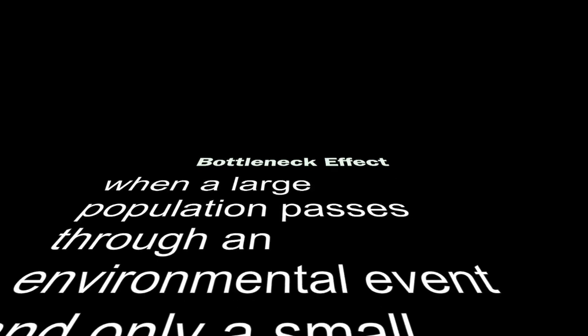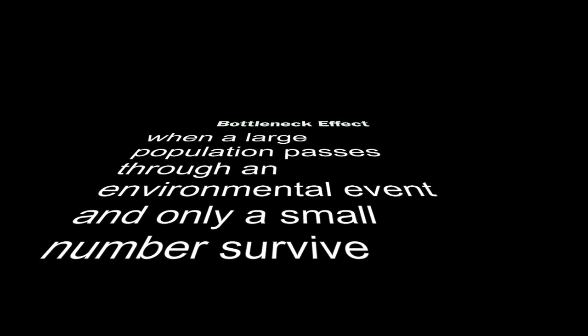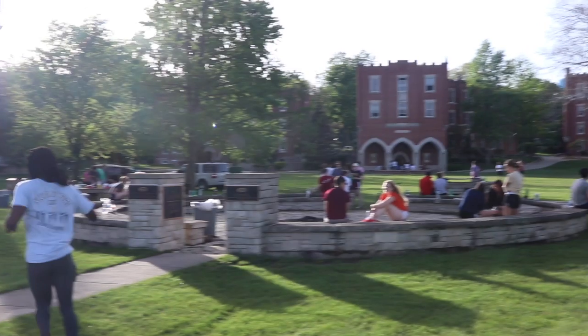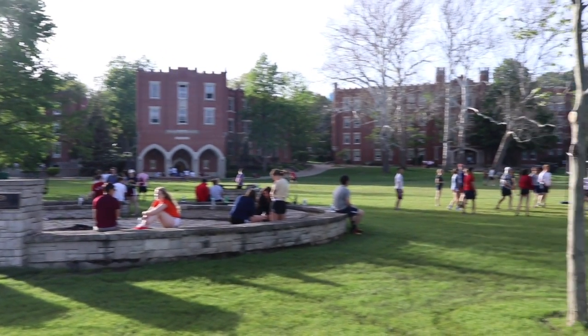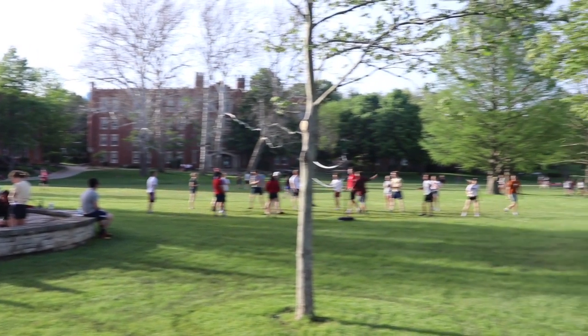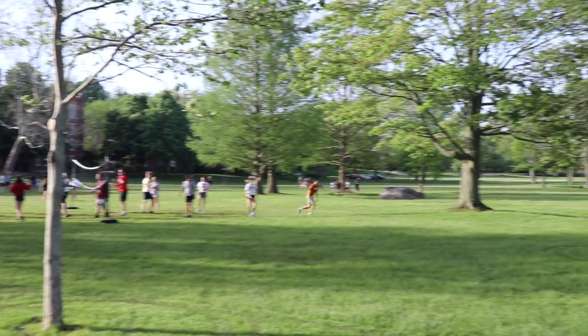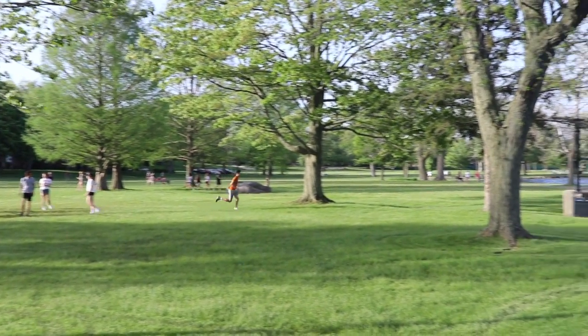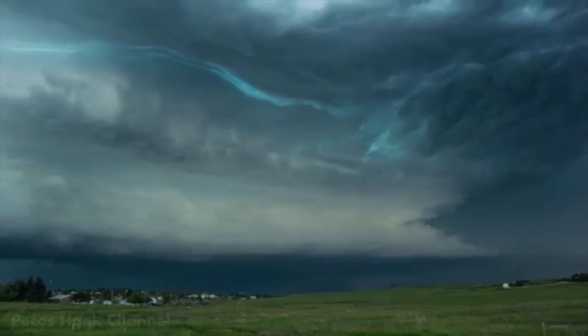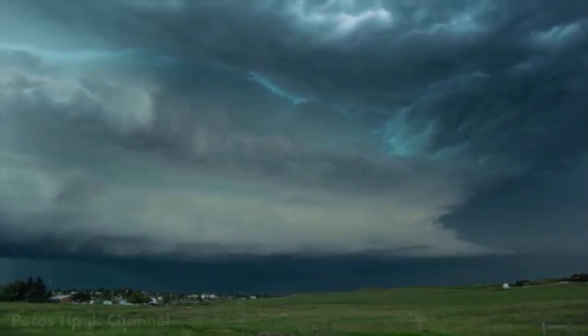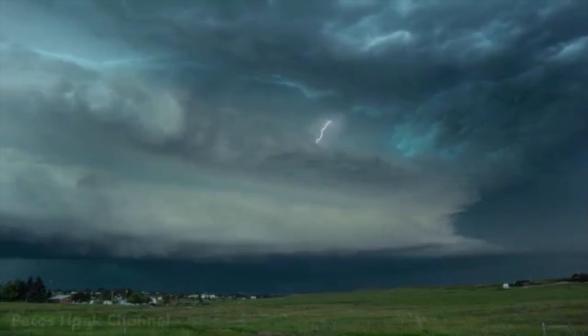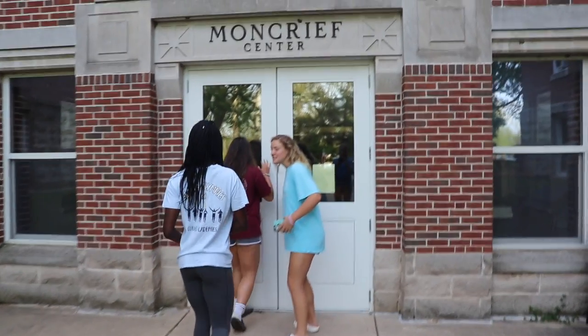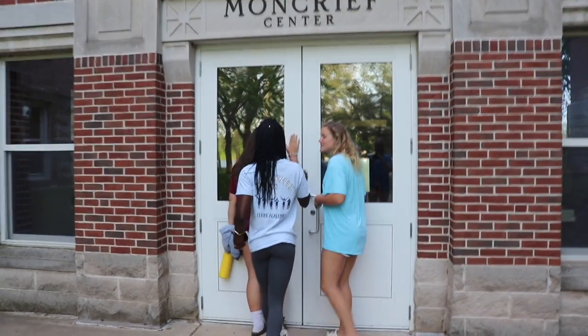Bottleneck effect is when a large population passes through an environmental event and only a small number survive. At the prestigious academies, a weather hold has just begun. Most of the students have no idea and are too distracted playing spike ball in the field. Because of this tragic miscommunication, 75% of the student body dies from a long series of lightning bolts. The 25% who stayed inside have little variation among them. It was only Troop and Atrium who lived. Therefore, the frequencies have now drastically changed.